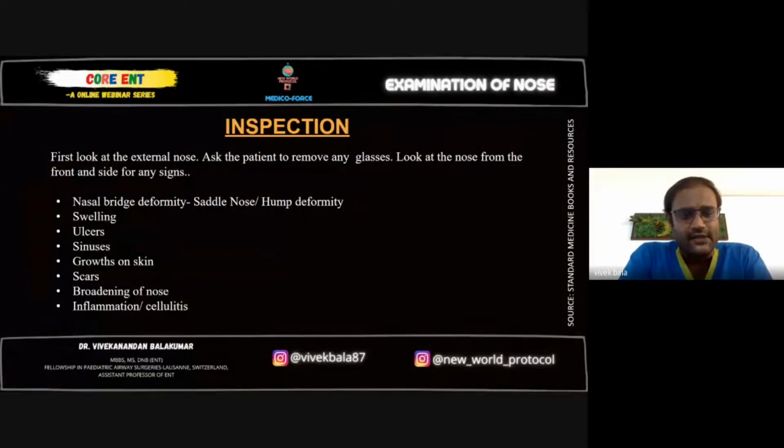So common deformities which we see are nasal bridge deformities. It is at this place that we can see a saddle nose. Saddle nose is nothing but, you see a saddle, right? The one they put on a horse. So something like a depression there, or a hump deformity, where some patients will have a hump over this area. Okay.